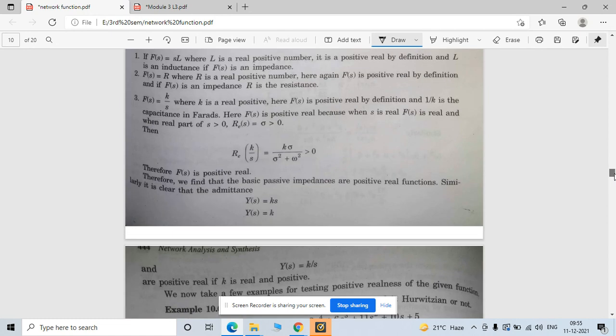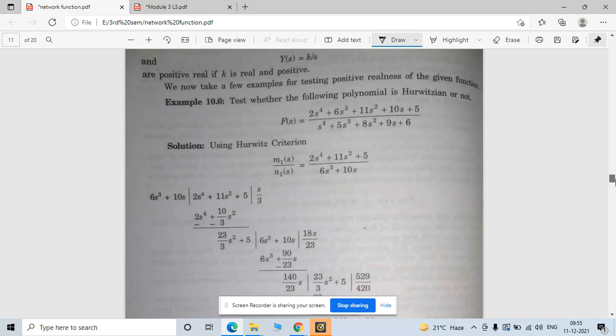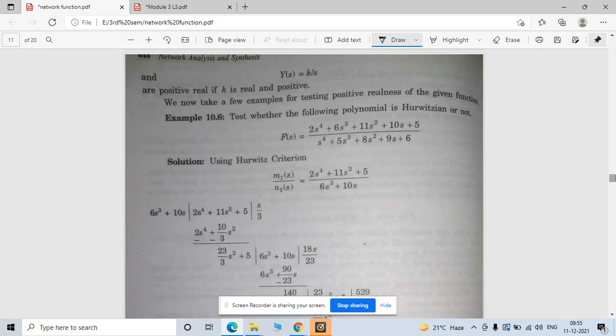Now one more thing, see here. One example is given here; you can test this example using the Hurwitz criteria. This is a two-part function. Earlier we saw functions in single form, where the denominator is one, but here a denominator is also present. So you have to divide that term into two parts. First of all, you have to study whether this function follows the criteria or not.